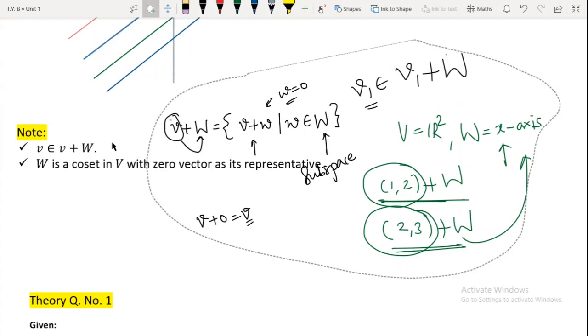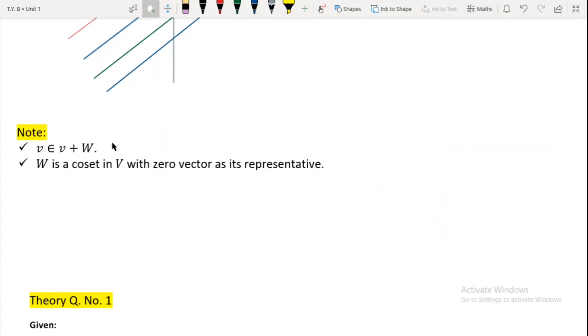Now let us go for the second note. My second note is: W is a coset in V with the 0 vector as its representative. Means I want to point out that W is also a coset.